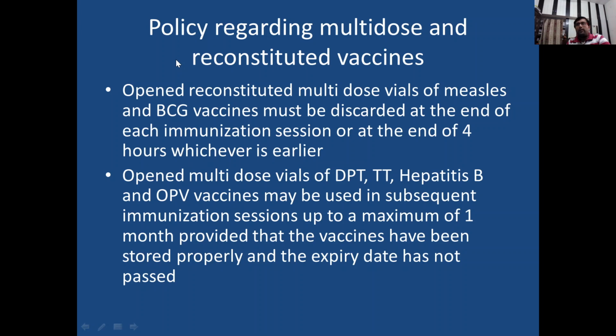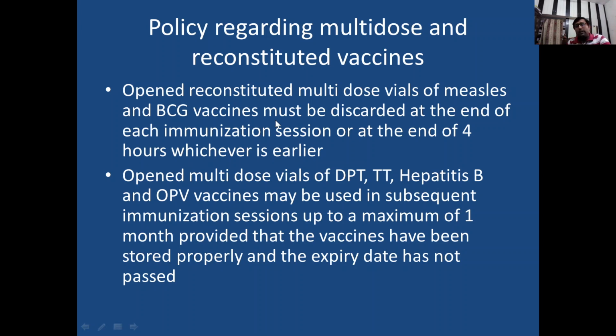So in the government setup where we have some economic restraint, we use multi-dose vials, which means one vial contains doses for 5 or 10 children. So if we open and reconstitute a multi-dose vial of measles and BCG vaccine, these vaccines can only be used till 4 hours or the end of each immunization session, whichever is earlier. After 4 hours we cannot reuse BCG and measles vaccine.